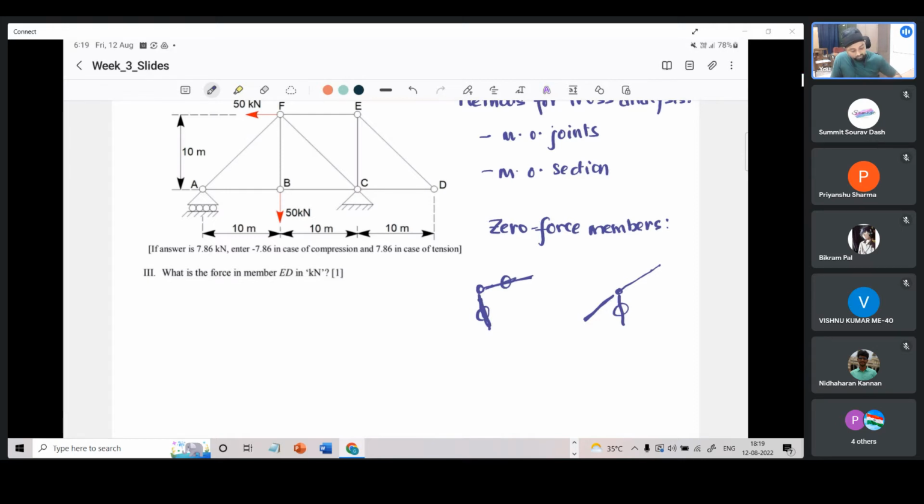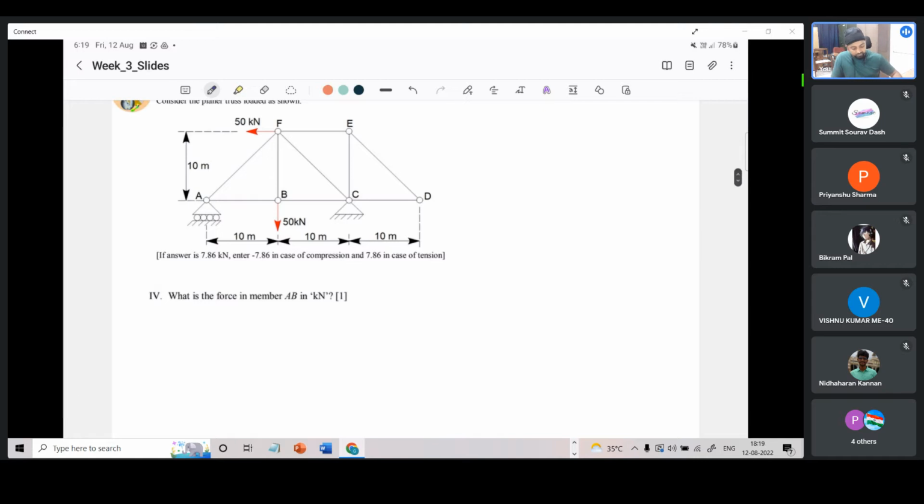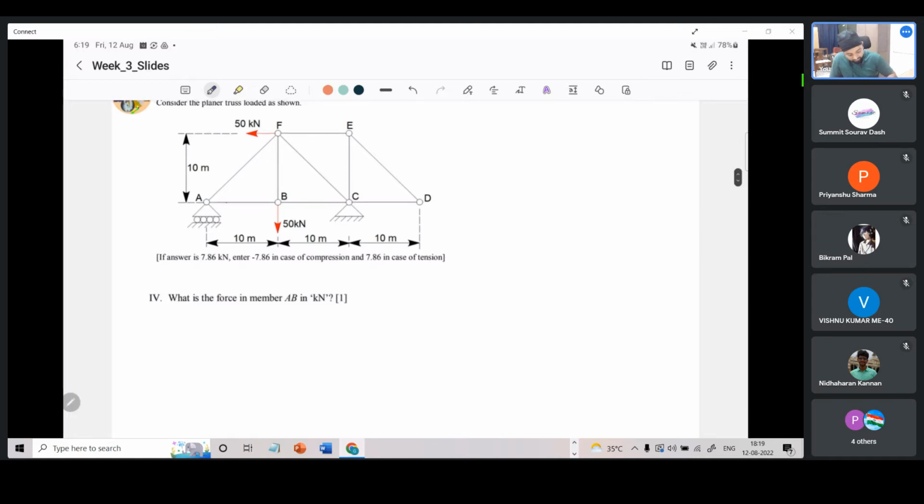Okay, so at joint D, we can see that there is no force applied at joint D. So we can simply conclude that since there are only two members emanating from joint D, that is ED and CD, these two are zero force members. So what is the force in the member ED is what is asked. We know that this is 0. The next question is, what is the force in member AB? This member is what is asked. So what is the force in that?